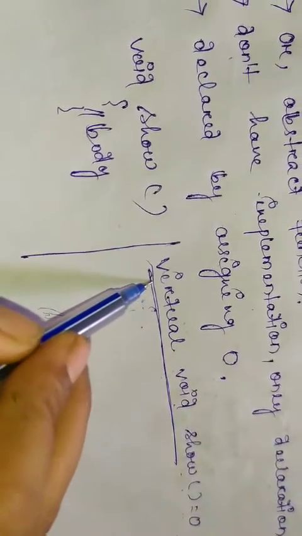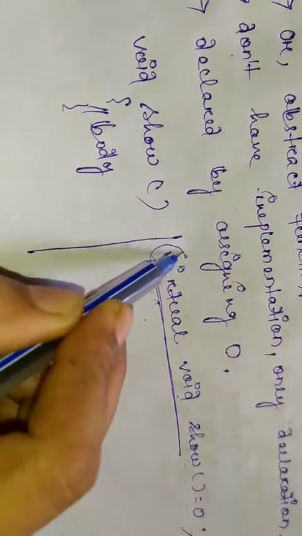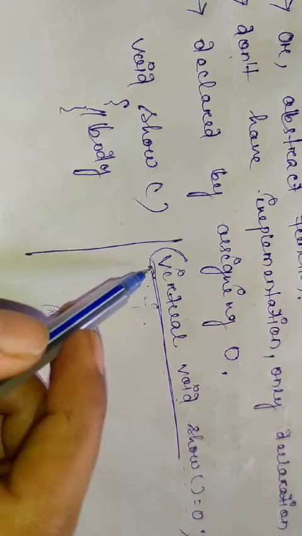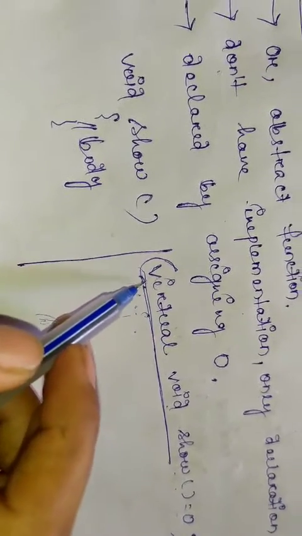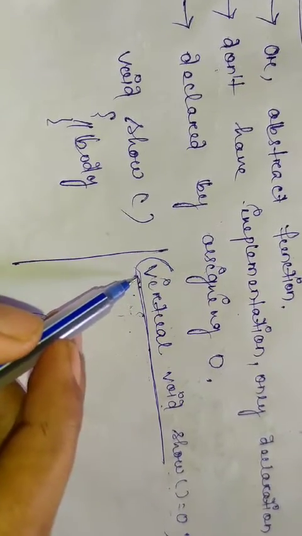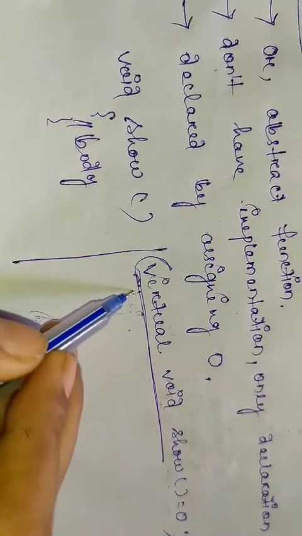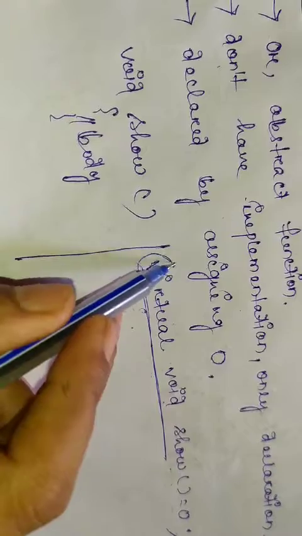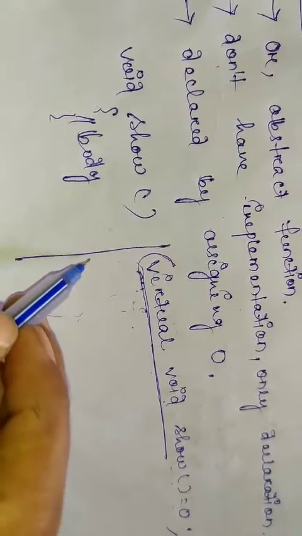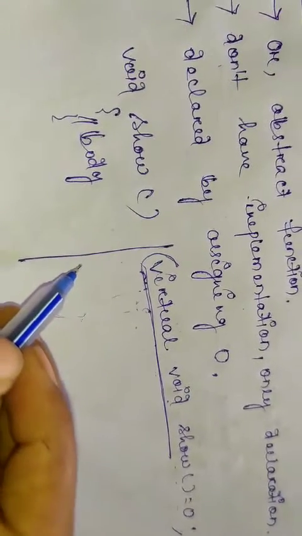But in the base class, as we are studying the inheritance concept and polymorphism concept, it is declared in the base class, but it is implemented by the derived class. The derived class has to implement it.